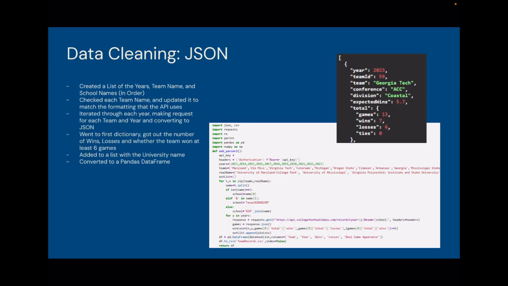Next was the JSON file, which was the API. We created a list of the years we were looking at, the team names, and then the school names. Then we checked each team name and updated it to match the formatting that the API uses for the links. Then we iterated through each year, making requests for the specific team and year, and that was converted into a JSON. We then went to the first dictionary in the list of dictionaries and got out the number of wins, losses, and whether the team won at least 6 games. We then added this to a list and created a list of lists, and then this was converted into a pandas data frame.